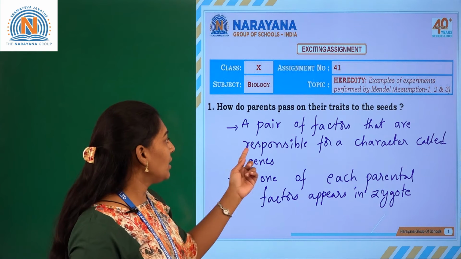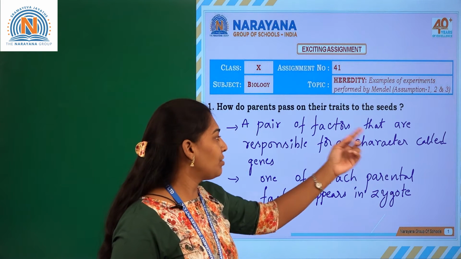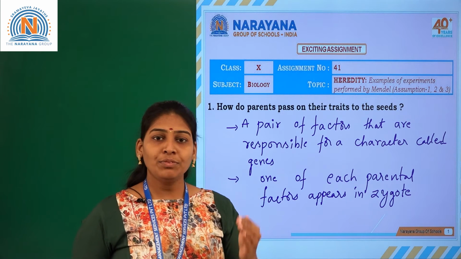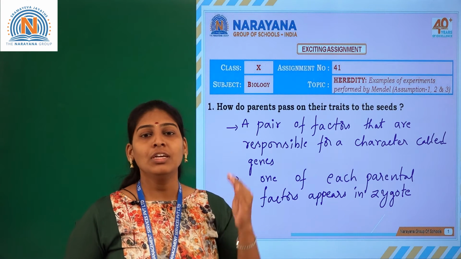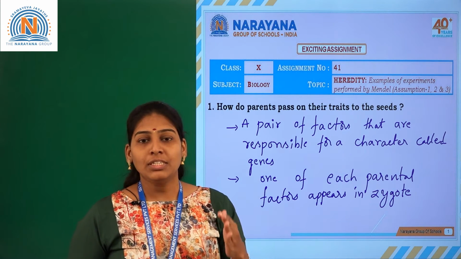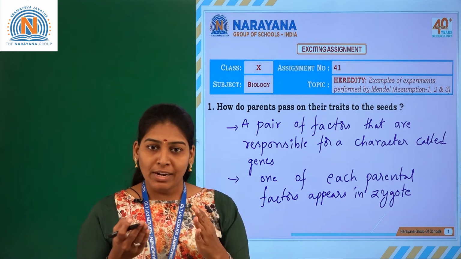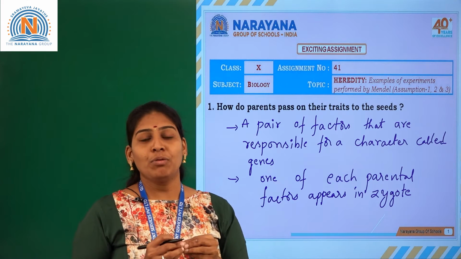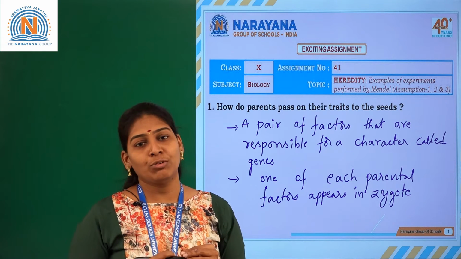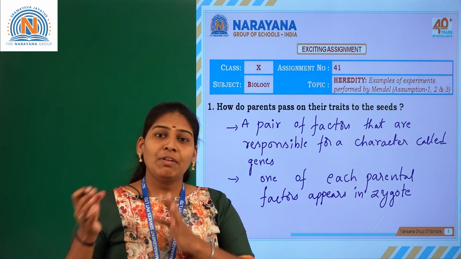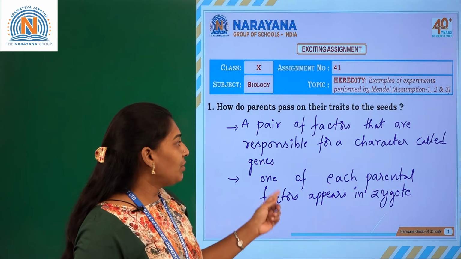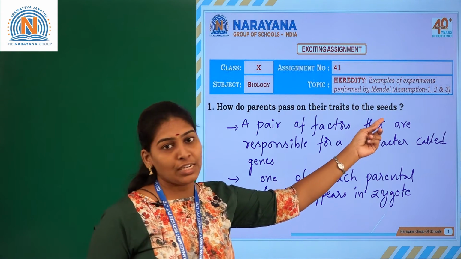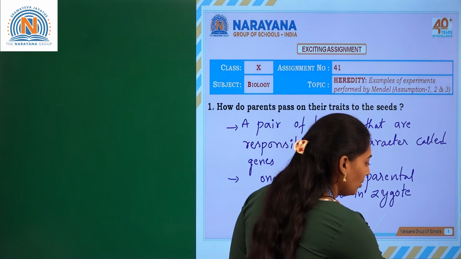So now you understand, I think. A pair of factors that are responsible for a character are called genes, and these factors come together during sexual reproduction. Each factor of the parents, the mother and the father, joins and appears in the zygote, which develops as a seed, and that seed becomes a new plant. So the parental characters are passed to the seeds. Let us go to the next question.